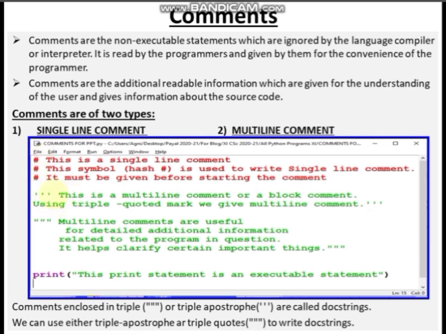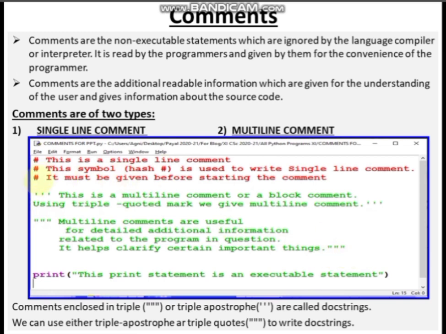And multi-line comments are given in triple quotes. You start with a triple quote and you end with a triple quote, and in between you can write as many lines as you want. That will make a comment. Multi-line comments can also be written inside triple double quotes, that is, double quotes written thrice. So multi-line comments are useful for detailed additional information, and here you have written it in multiple lines. Four lines are there in triple double quotes, and you are ending the triple double quote over here.